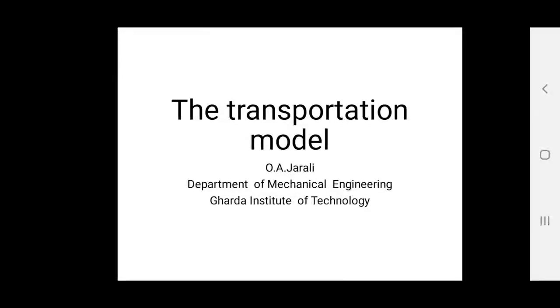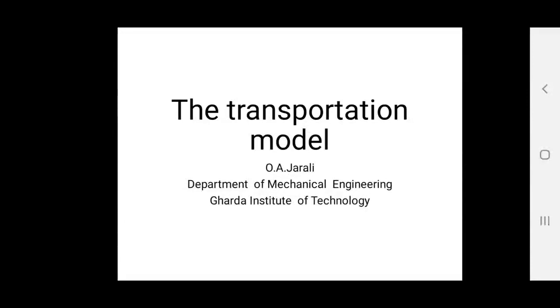Therefore, wherever possible, we try to simplify the calculations. One such model requiring simplified calculations is known as the distribution model or the transportation model. The transportation model deals with the transportation of a product available at several sources to a number of different destinations.